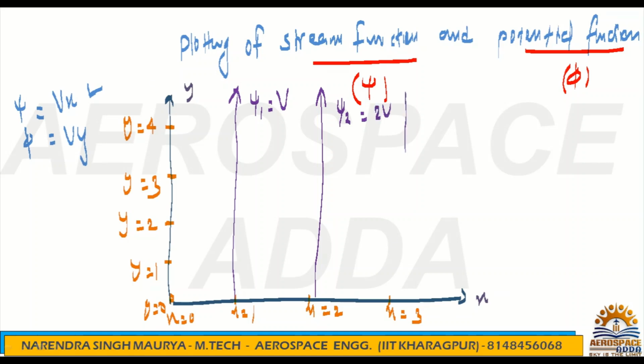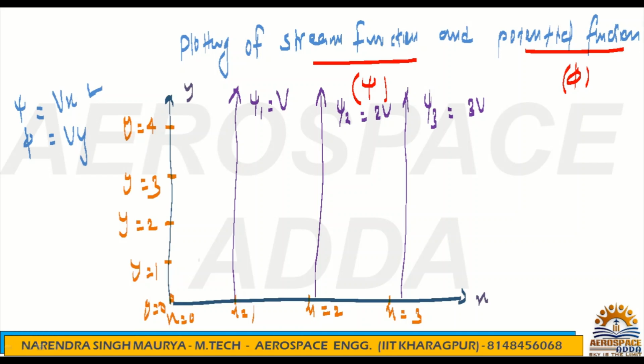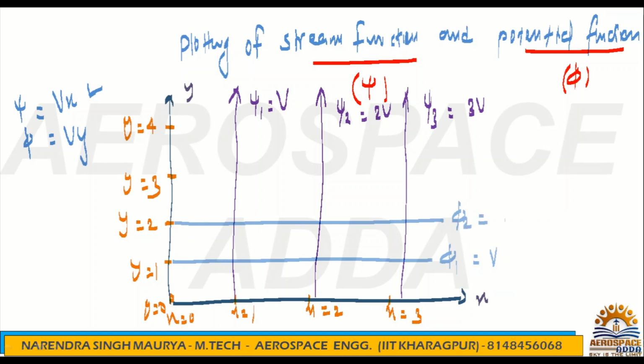And psi 3 means 3 times V. Similarly here, y1 means phi 1. What is phi 1? Phi 1 is obviously V. Phi 2 is nothing but 2V.